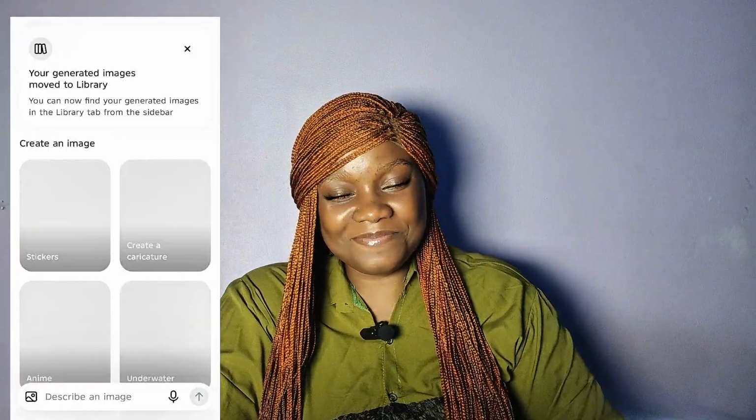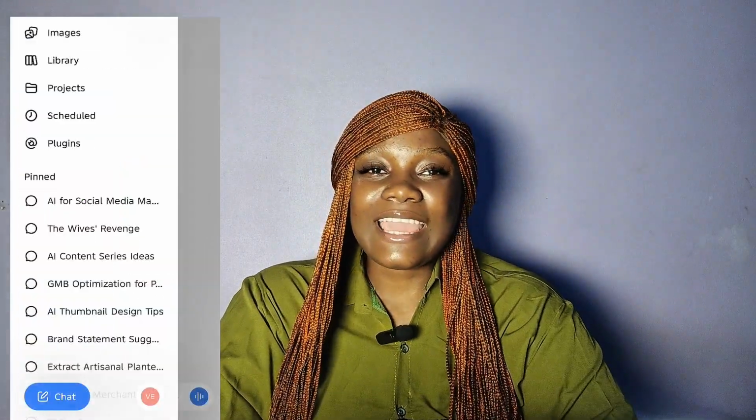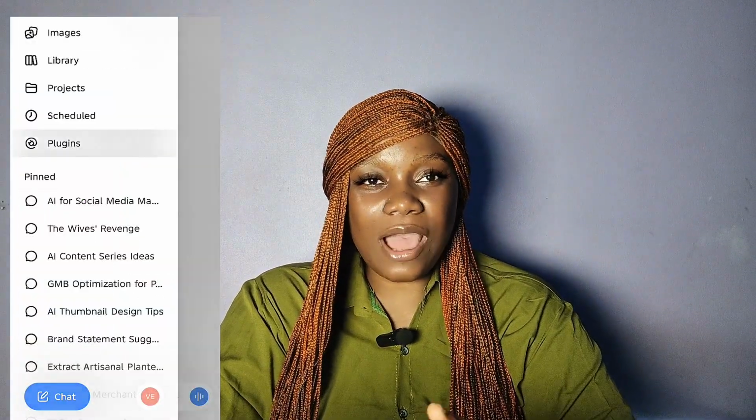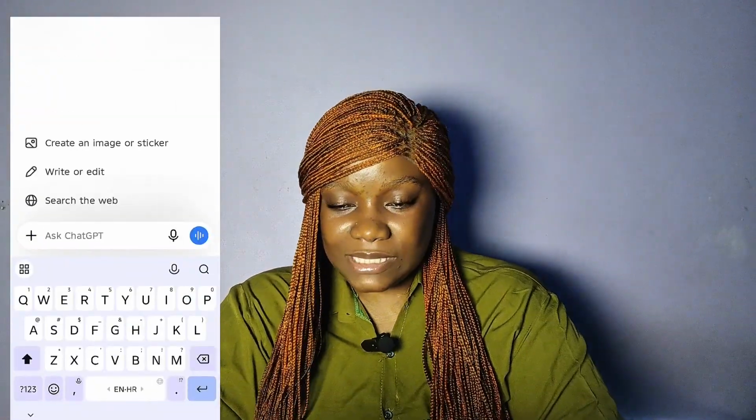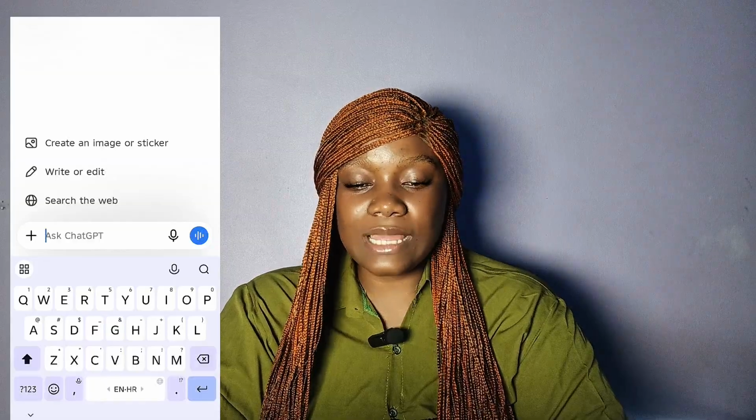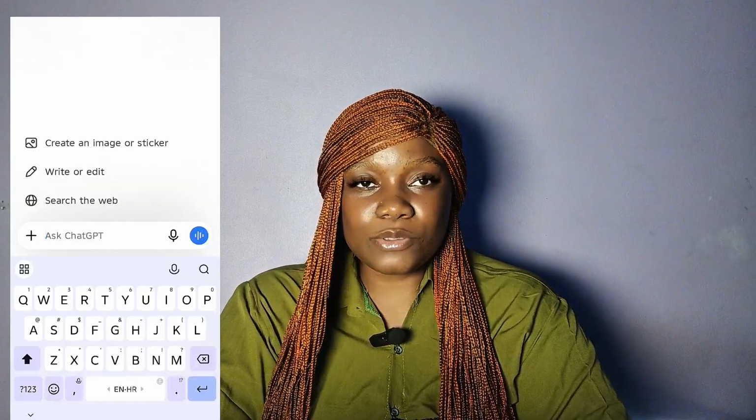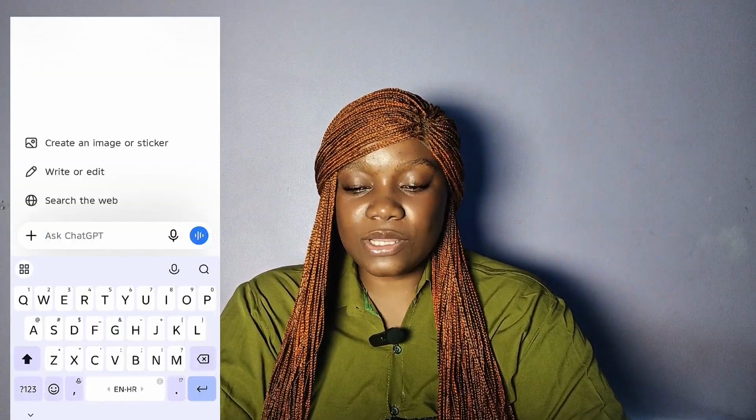Now, number 3, this is my favorite. If I had to pay an assistant for how many times this tool has been so helpful to me, I'd probably owe them millions by now. And the app I'm talking about is ChatGPT. It first started as a chatbot tool, then it developed into image generation and improved its image quality. I think the image quality of ChatGPT is really top notch, and it's something that I use literally every single day of my life as a content creator and as a social media manager.